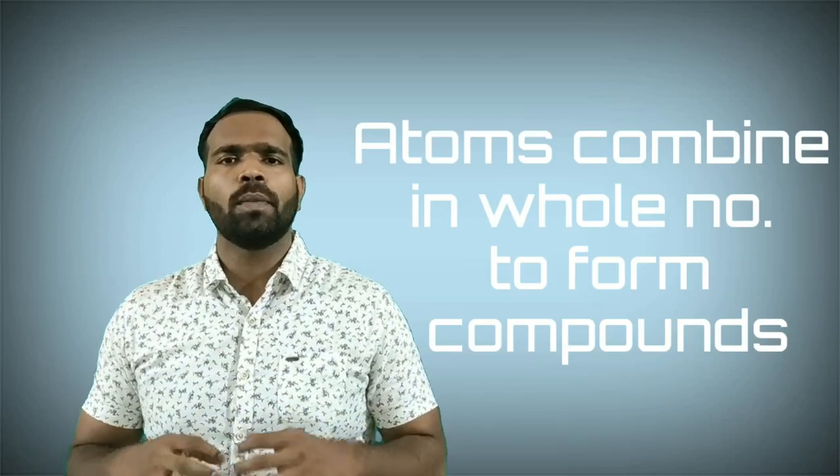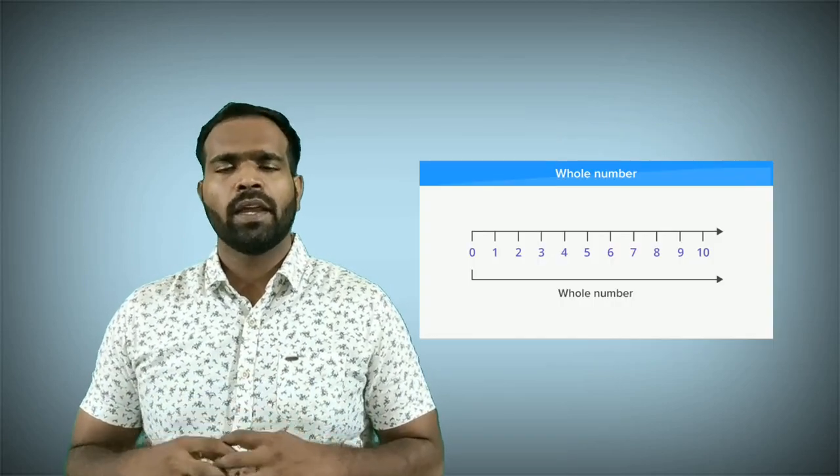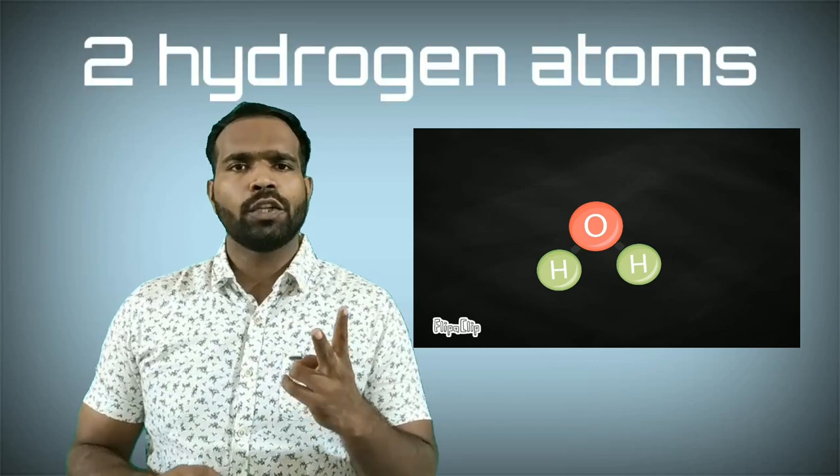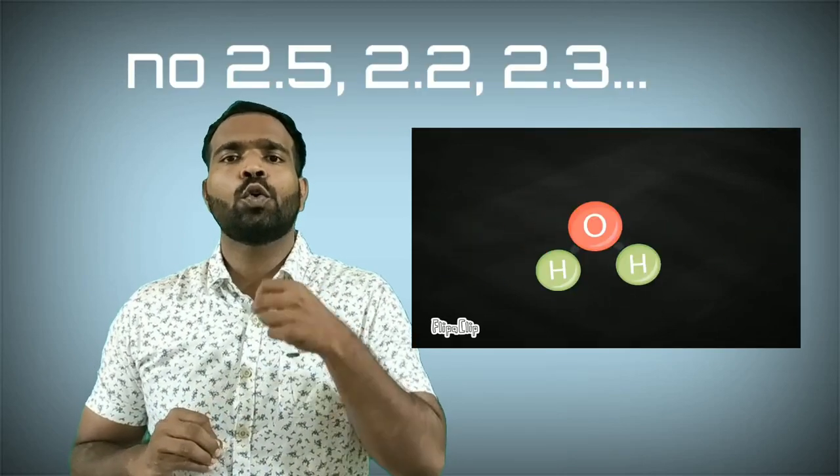The third point, he said that atoms combine in whole numbers to form a compound. To understand this, let's consider the example of the formation of a water molecule. A water molecule is formed by the combination of two hydrogen atoms with one oxygen atom. There are two whole atoms of hydrogen, that is not 2.5, 2.2, 2.3. Two hydrogen atoms combine with one oxygen atom, not 1, 1.2, 1.3. They combine in whole numbers, that is 2 and 1, and form a single water molecule. So atoms combine in whole numbers to form a compound.